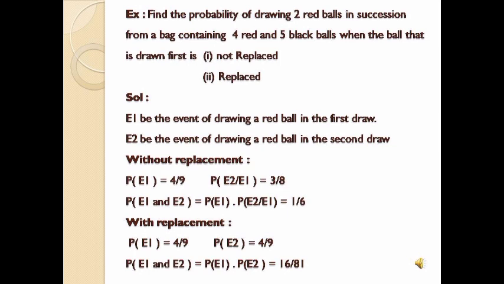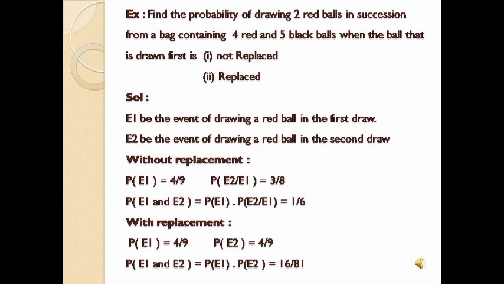Now see E2, the event of drawing a red ball in the second draw. Since the ball is not replaced, out of 4 red balls I have already chosen 1, so the remaining red balls are 3, that is 3C1. Out of 9 I have already taken 1, so the remaining are 8. So 3C1 by 8C1 equals 3 by 8.